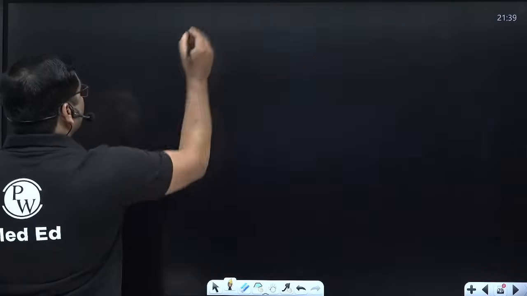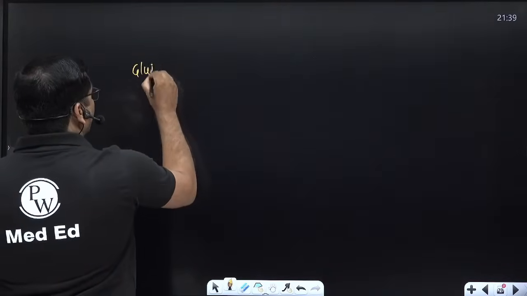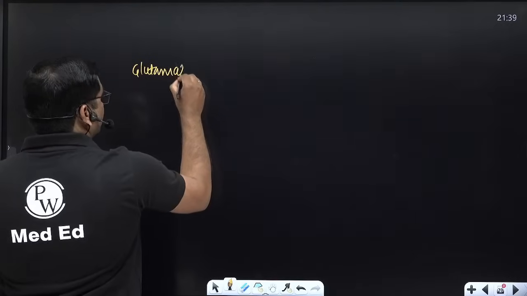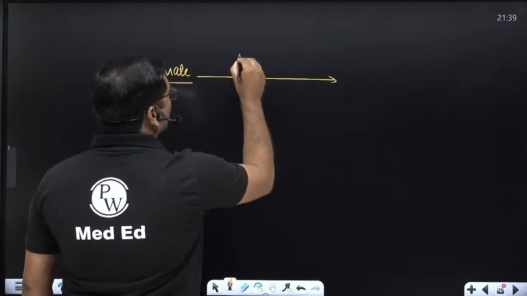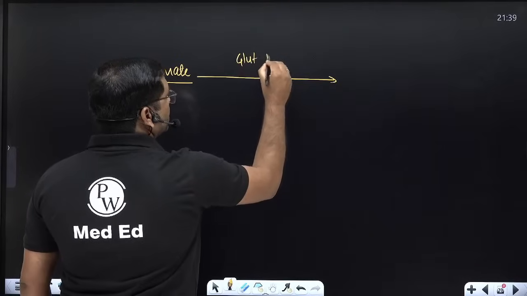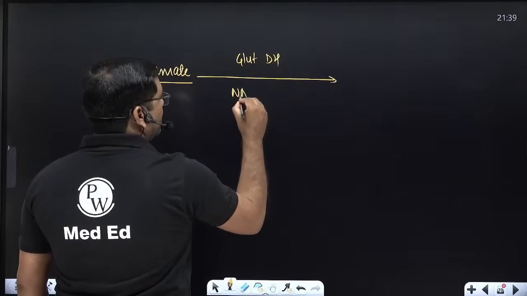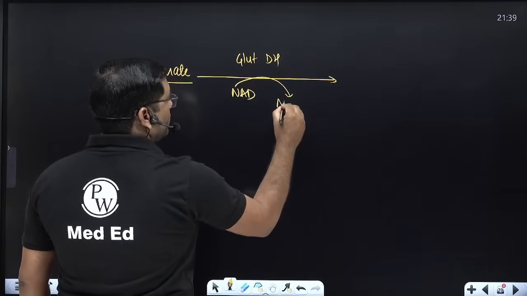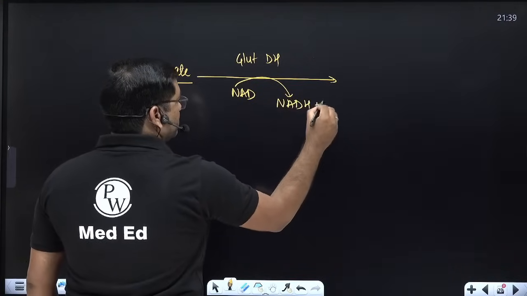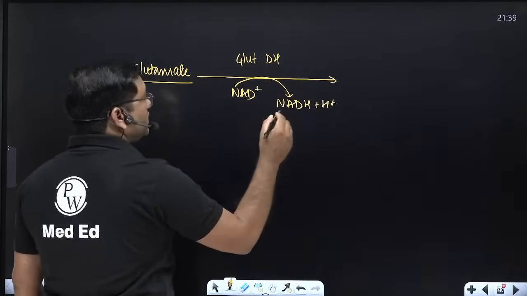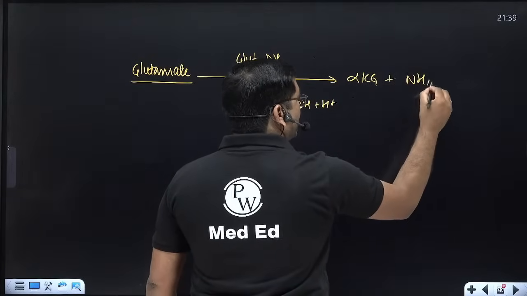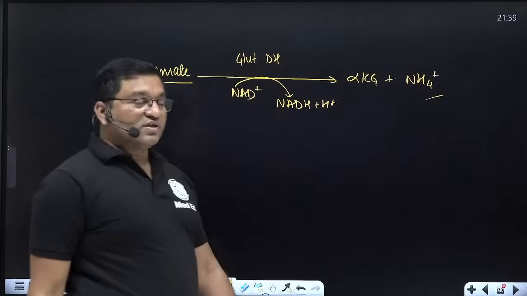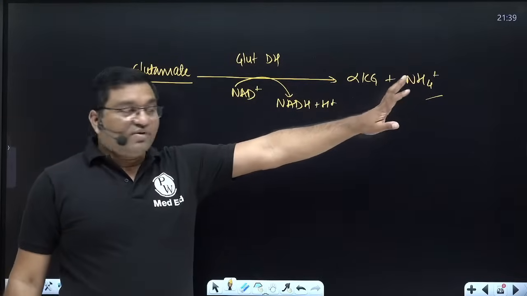Now the deamination, see glutamate, it is by the glutamate dehydrogenase reaction. NAD here is converted into NADH. In the glutamate dehydrogenase reaction, it is converted into alpha ketoglutarate and ammonium ions. The ammonium ion is liberated by the oxidative deamination process.